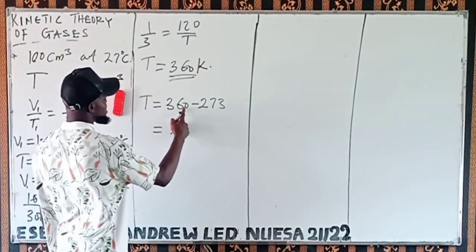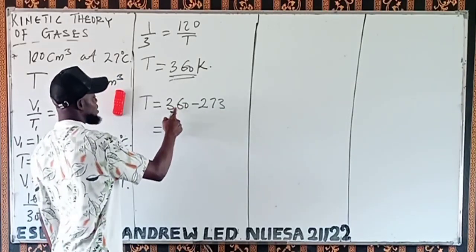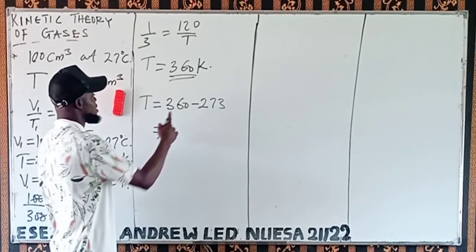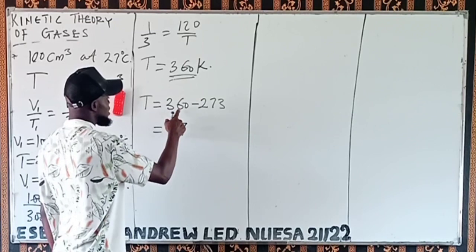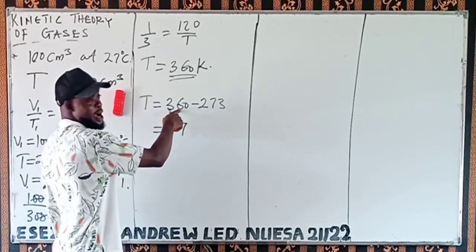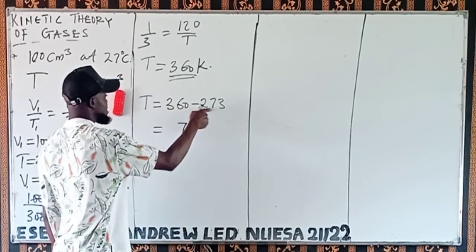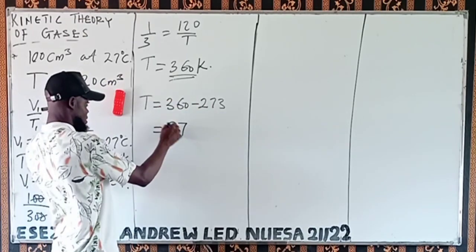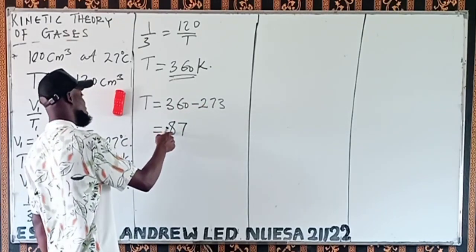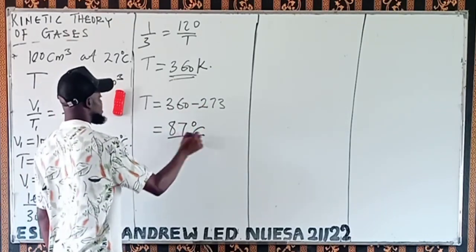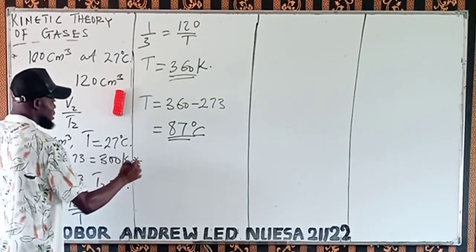So you have 10 minus 3. You borrow from 6, because 10 minus 3 is 7. What will be here? We have 5 here now. Borrow from this, we call it 15. 15 minus 7 is 8. Then this 3 will now be 2. 2 minus 2 is 0. That is 0, 8, 7, that is 87 degrees Celsius. That's what you're going to have as your final answer.